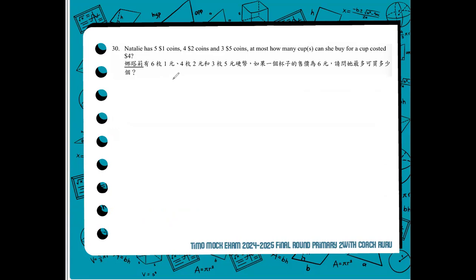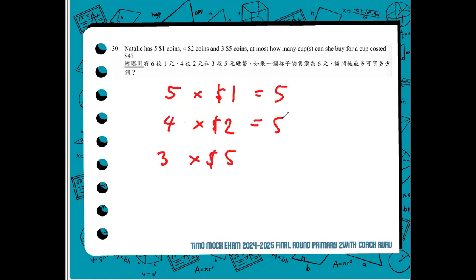Okay, so you have 5 $1 coins. Then you also have 4 $2 coins and 3 $5 coins. This is equal to 5, this is equal to 8, and this is equal to 15. So we calculate and the total is $28. Therefore, Natalie has a total of $28.